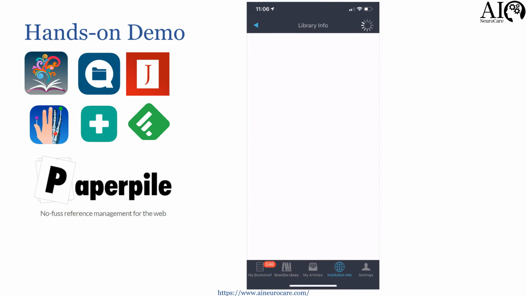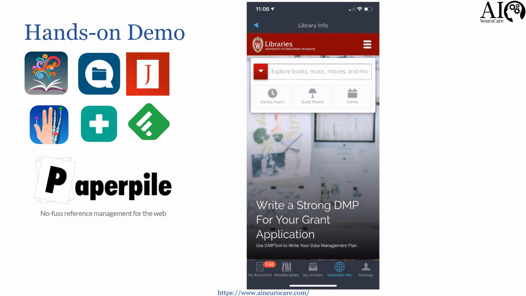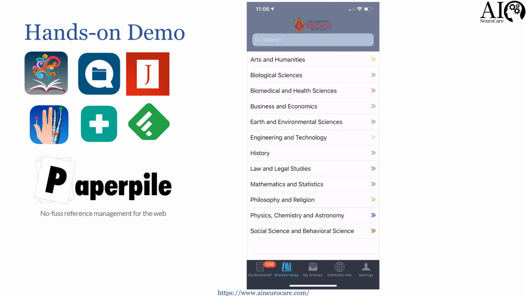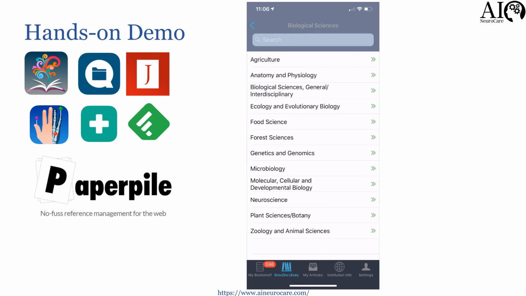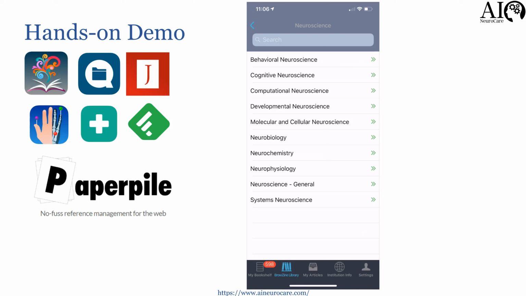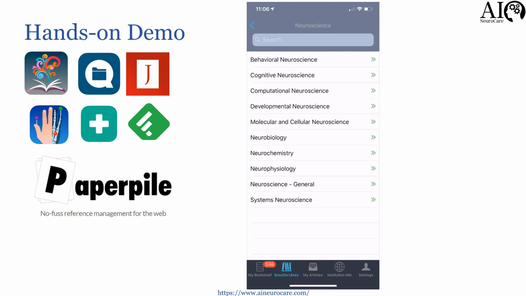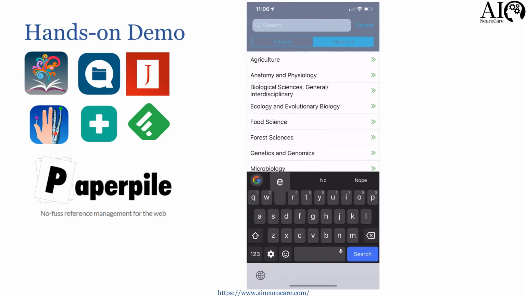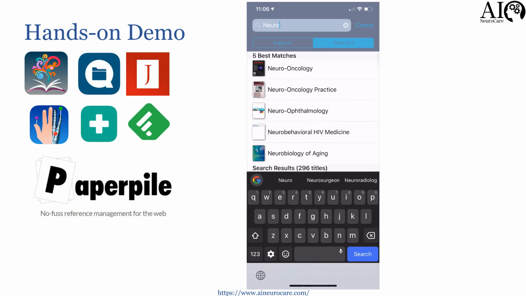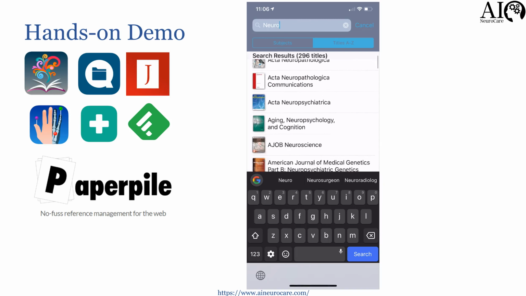I actually have access to University of Wisconsin-Madison. I'm a clinical adjunct professor, and therefore I have access to this excellent library. I'm grateful for them. If you go into this Browsign library, it syncs available titles from your library and makes them available. You can go into biological sciences, then neuroscience, then neurophysiology, and there will be all these articles. If you just search here and say neuro, these will be the available journals in that particular library.